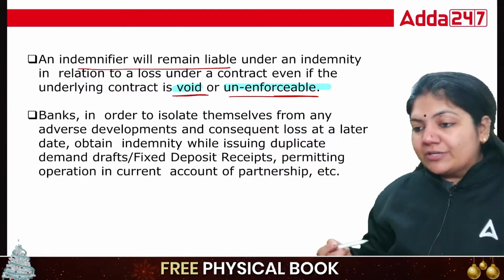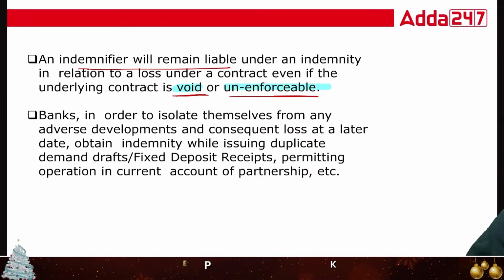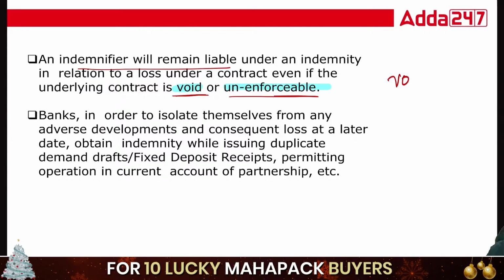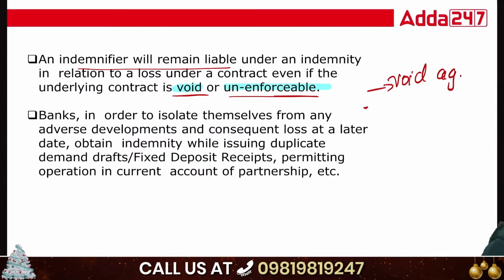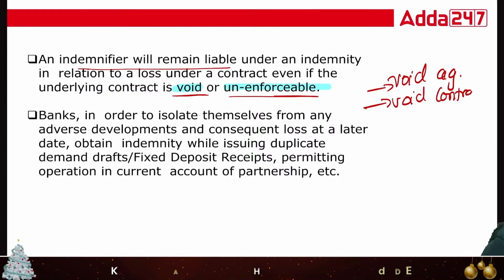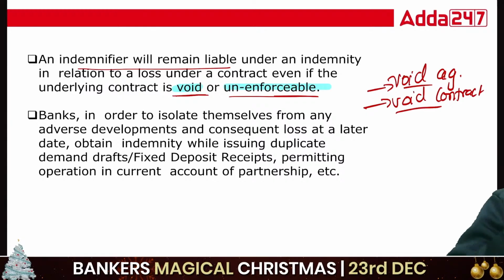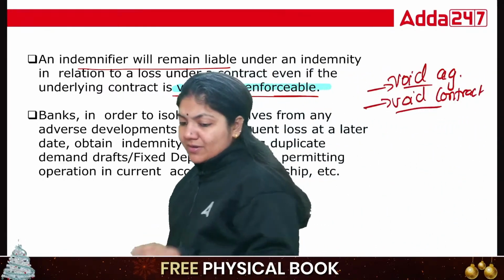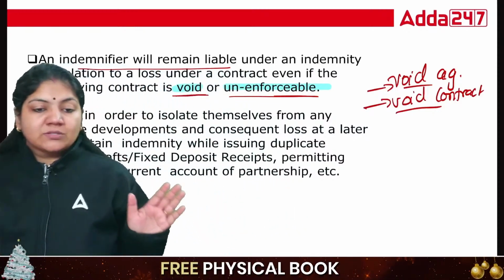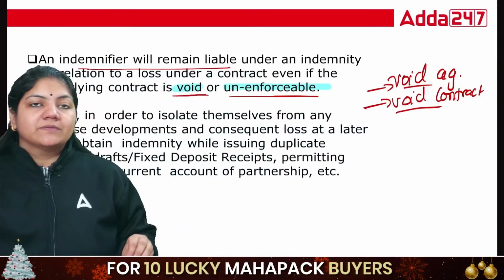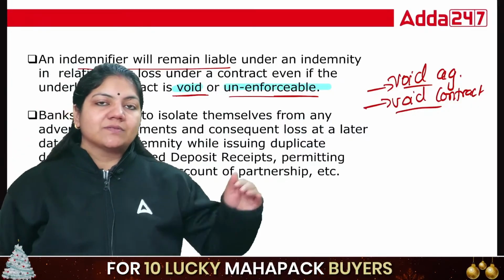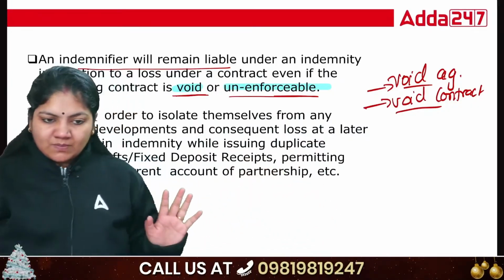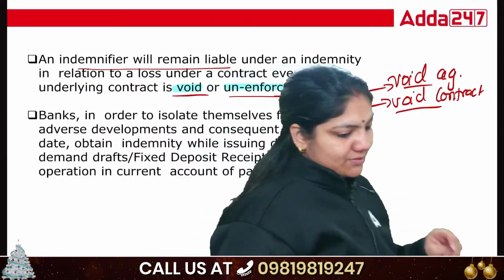So what is a void contract? Class, you have to understand two terms. What is a void agreement and what is a void contract? A void agreement is basically, suppose a minor is making a contract, or a drunken person is making a contract, in this case the agreement is void from the initial stage, void ab initio.